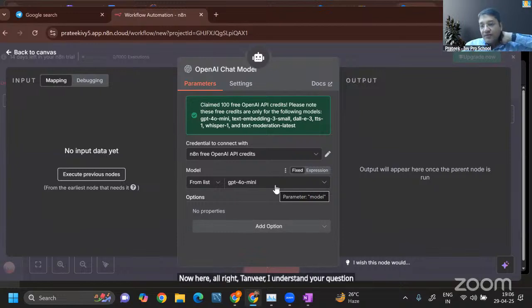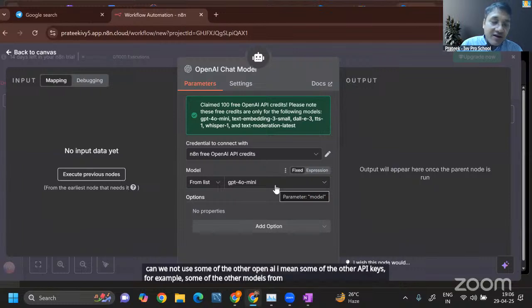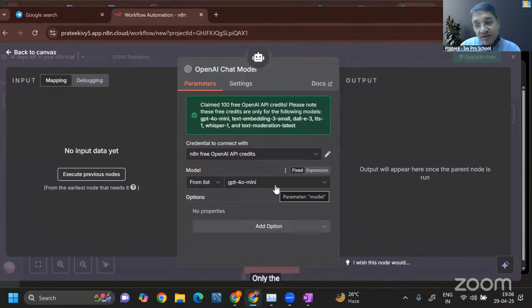Tanvir's question is, can we not use some of the other API keys, for example, some of the other models from the Hugging Face library? Not all models are supported. Only the enterprise grade models are generally supported for such platforms, Tanvir.